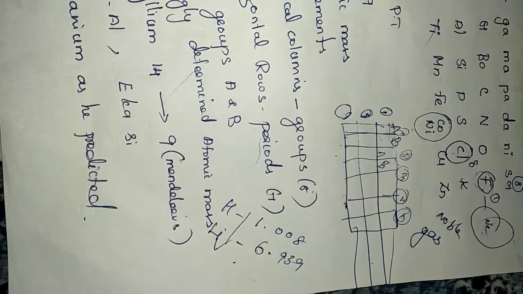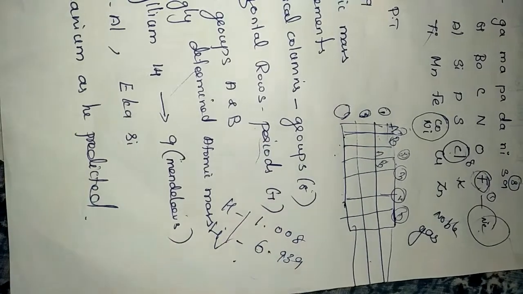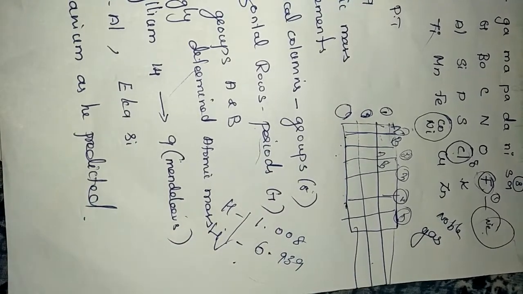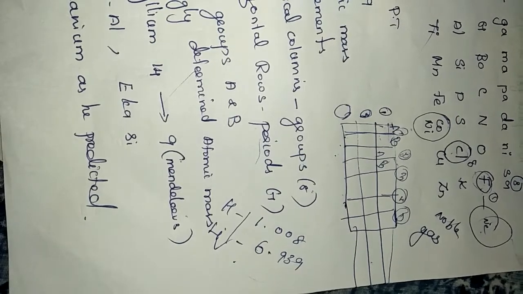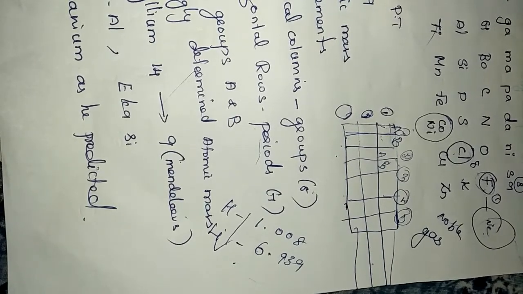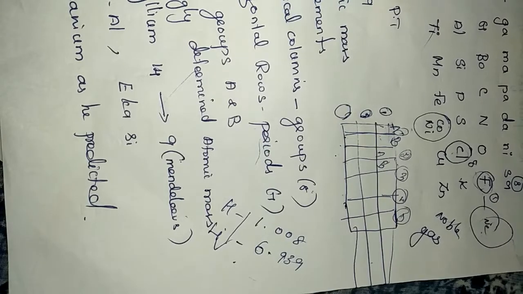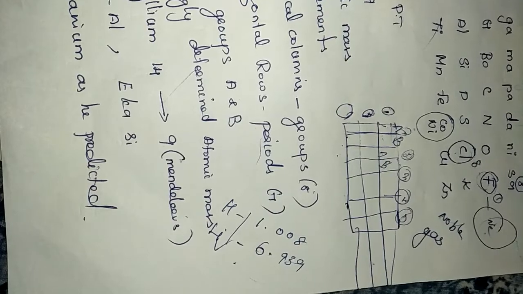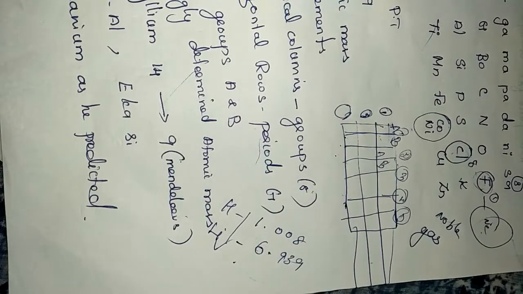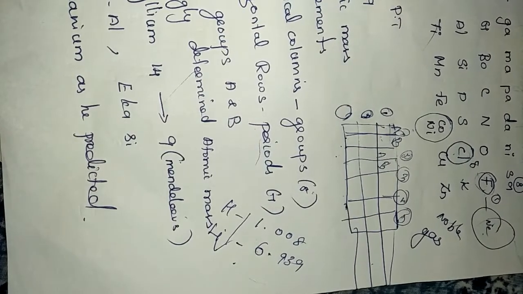And he couldn't follow the increasing order of atomic mass. According to his classification, the basis is that he arranged all 56 elements in increasing order, but till the end he couldn't follow it because he disarranged them. Beryllium should be placed in the 14th position, but he placed it in the 9th. Like that, many elements were mismatched.